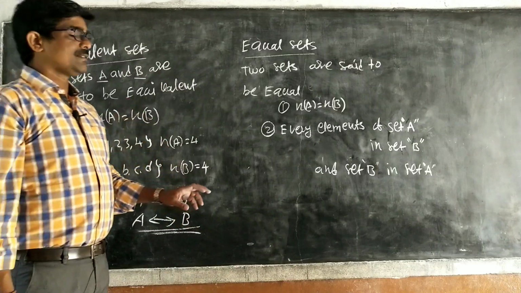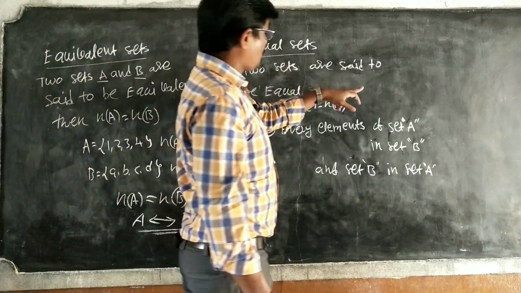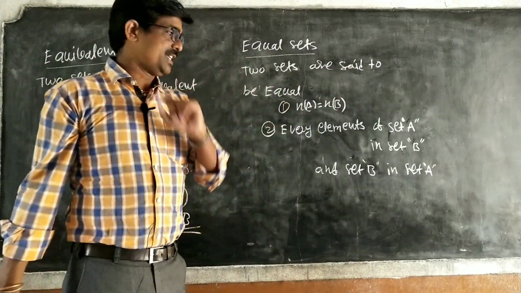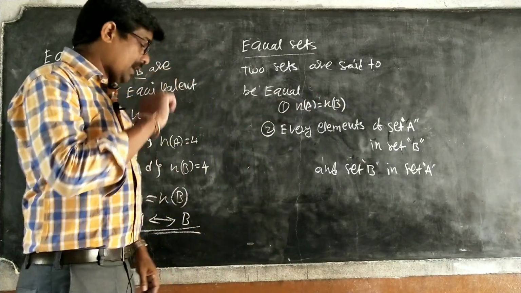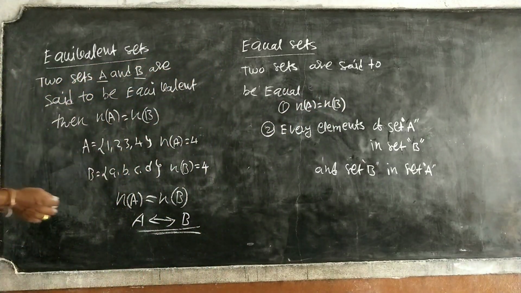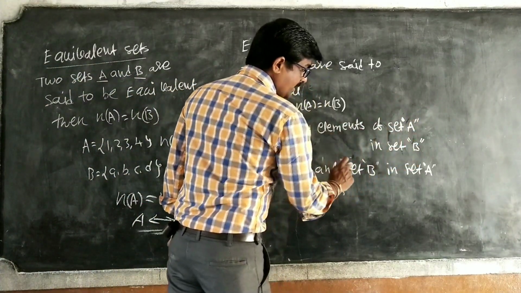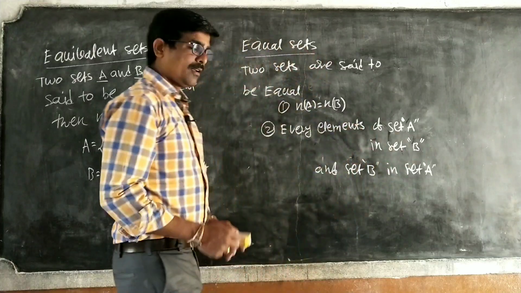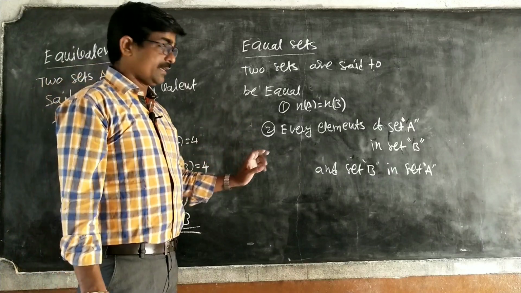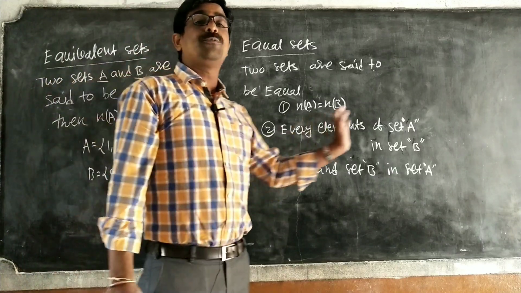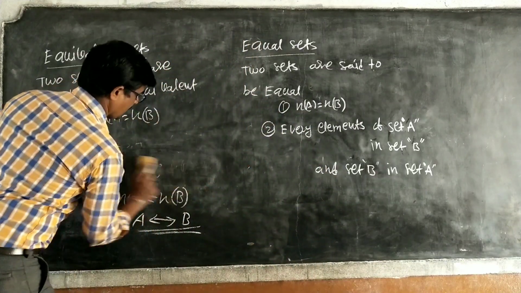Okay. Next, equal sets. Two sets are said to be equal under a condition. What is the condition? The cardinal number of A is equal to the cardinal number of B, and every element of set A is in set B and every element of set B is in set A. The first condition is equivalence. What is the second condition? It means the elements should be equal. What does that mean? Observe here.